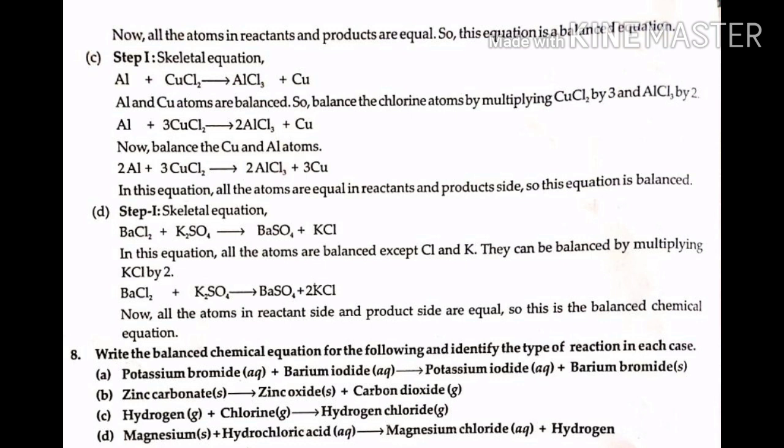D. First we are going to write the skeletal equation. Barium chloride BaCl2 plus potassium sulfate K2SO4 gives barium sulfate BaSO4 plus potassium chloride KCl. In this equation, all the atoms are balanced except Cl and K. They can be balanced by multiplying KCl by 2. BaCl2 plus K2SO4 gives BaSO4 plus 2KCl. Now all the atoms on the reactant side and product side are equal. So, this is the balanced chemical equation.